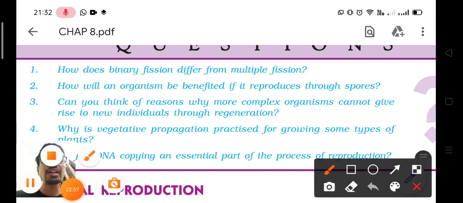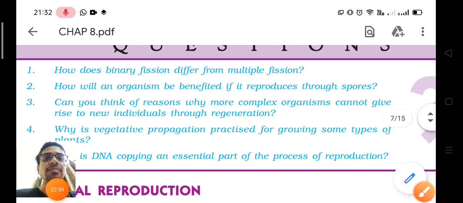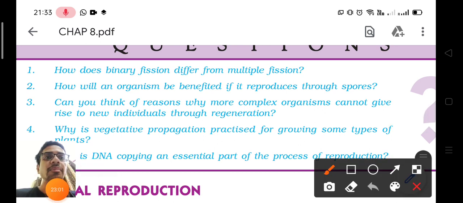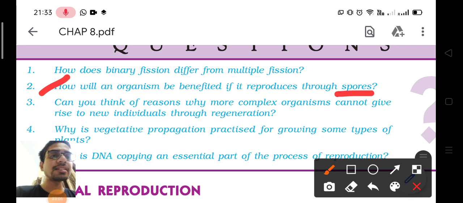Question number 2: how will an organism benefit if it reproduces by spores? Spore formation is an asexual mode of reproduction, so it only needs one parent. This is the first advantage: not two parents, only one organism is needed. Second, there are a lot of spores in one sporangium, so from one sporangium many new individuals can be formed.